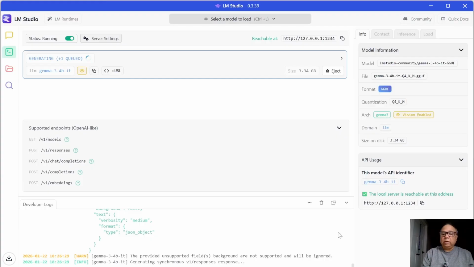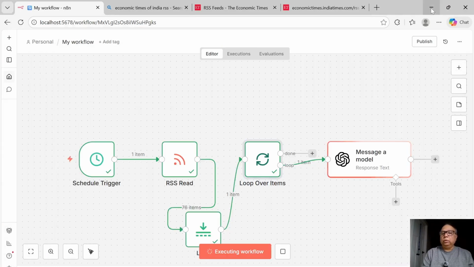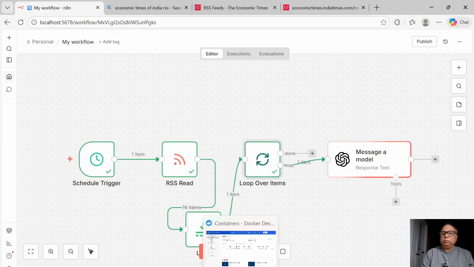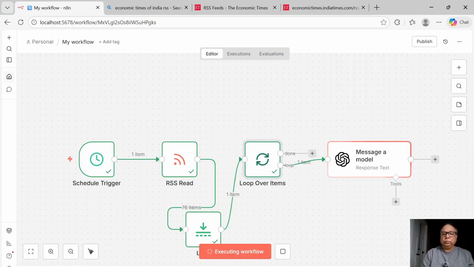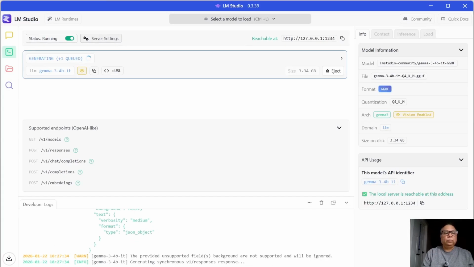Let's see, is it connecting here? Yes, you can see that it is generating and it is working on it. Cool. So it has completed it on this side. Sorry, no, not completed.